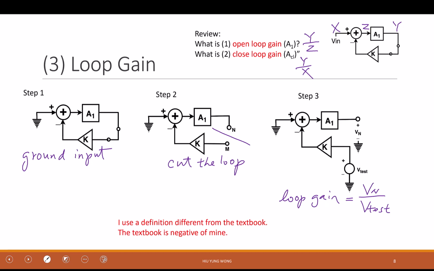Because when you design the circuit, you already have an idea where the feedforward direction is, and then you add the feedback. So after you cut it, you need to walk in the direction along this loop. Is that okay? Because you already have the intention that the input is on the left and the output is on the right of A1, right? Instead of going in the other direction. Is that clear or not? Do I explain clearly? Yeah.